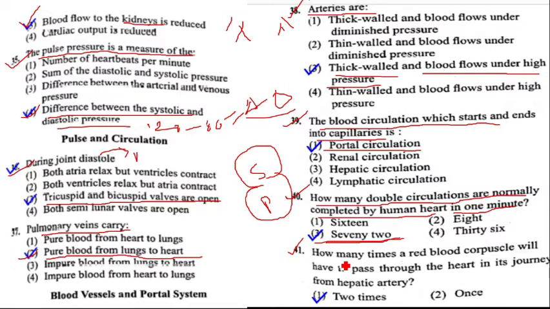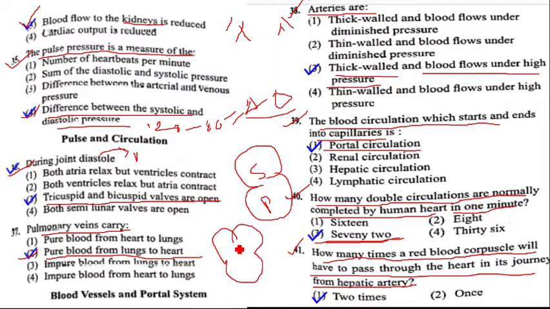Question number 41, how many times will a red blood corpuscle have to pass through the heart in its journey from the hepatic artery? See, from the hepatic artery, how many times does the red blood cell have to cross the heart?